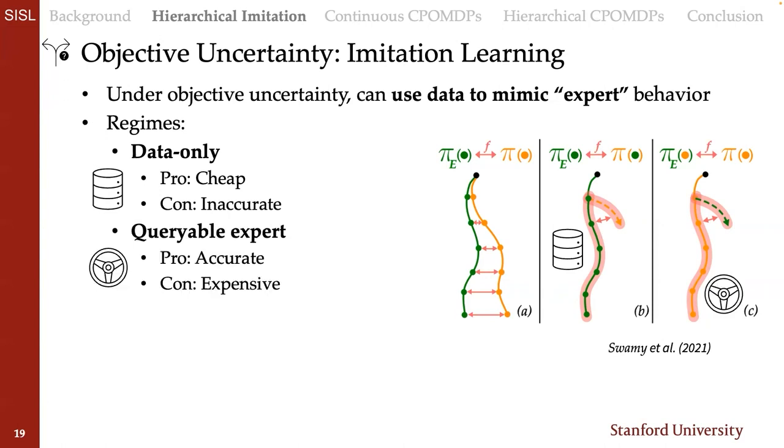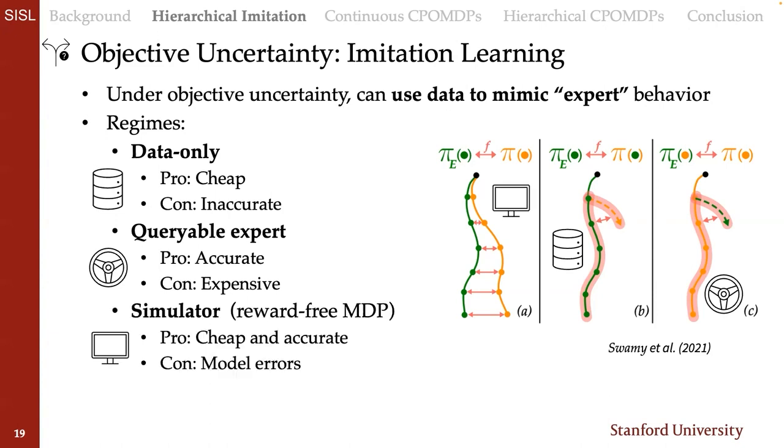You could get cascading errors. One way to address this is by asking a queryable expert what they might do in those situations. So you can overcome those inaccuracy errors and cascading errors. But one con of this is that it's really expensive to have someone maybe overseeing operations that should be autonomous.